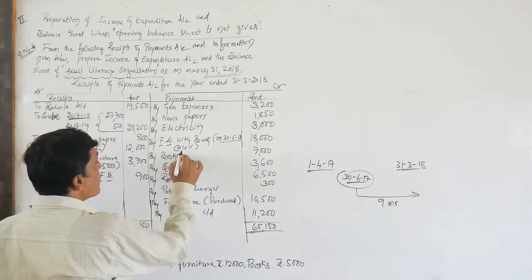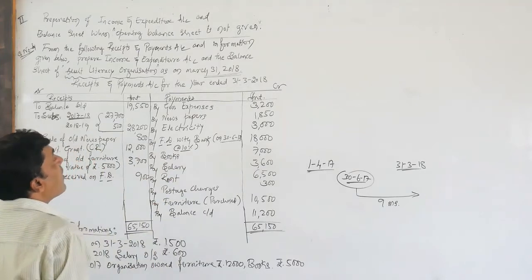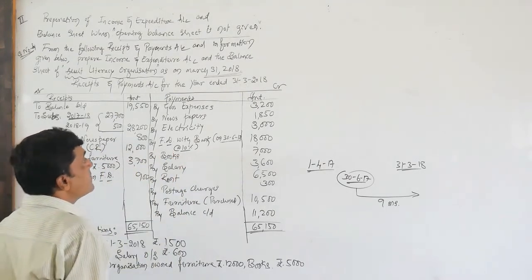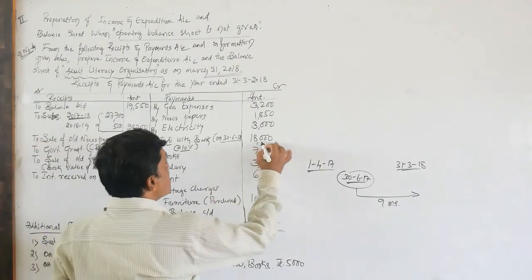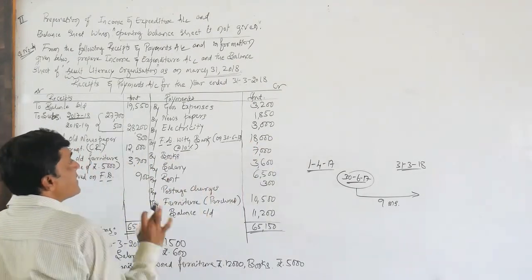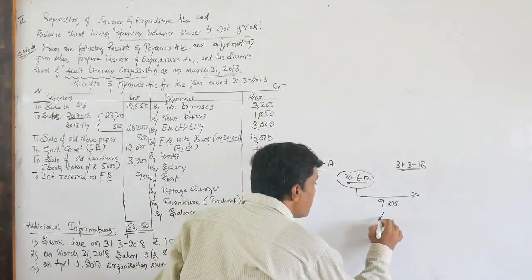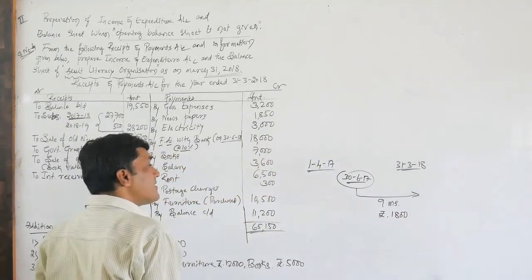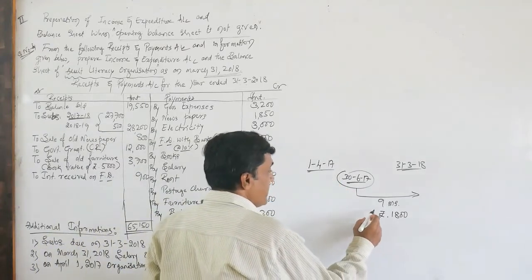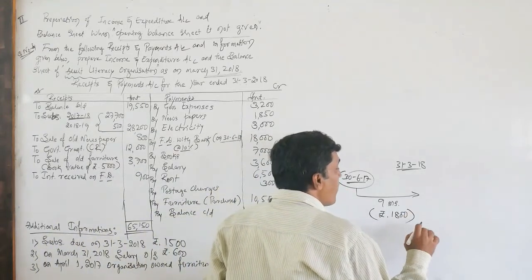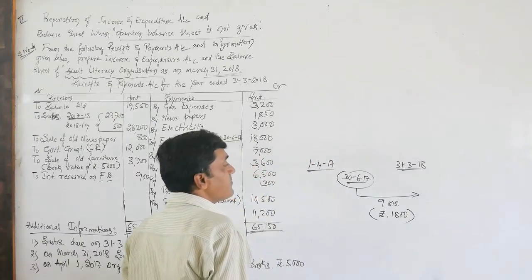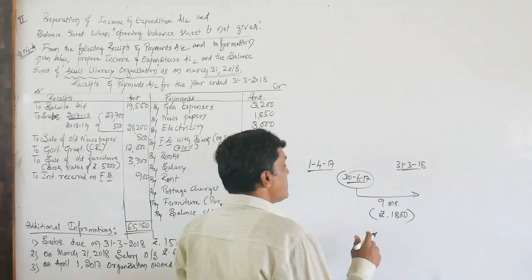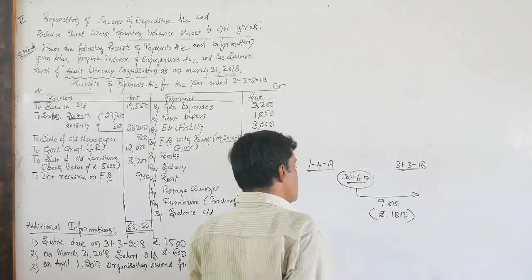They have provided the rate of interest on the fixed deposit, that is 10%. So the investment is rupees 18,000, and 10% interest is nothing but rupees 1,800, which is the interest for 1 year. But how much for 9 months? So here we need to calculate for 9 months.